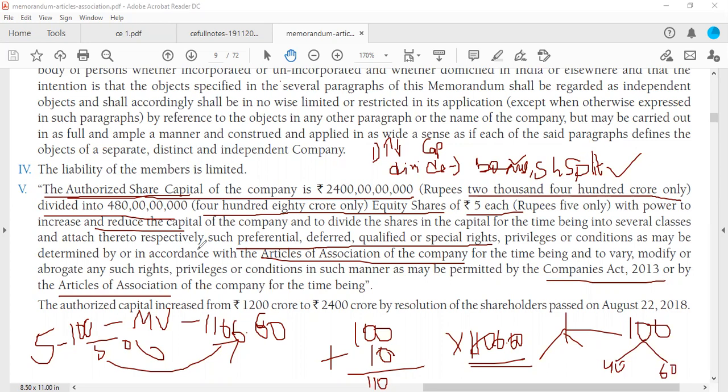And if at all you want to give any special rights to the shareholders, let's say I give you some special rights, such as getting more dividend or more services from the company, those special rights should also be defined in the AOA. Everything has to be defined in the Articles of Association, without which, if you do anything extra, you can be fined, or the company can be taken to court under the Companies Act.